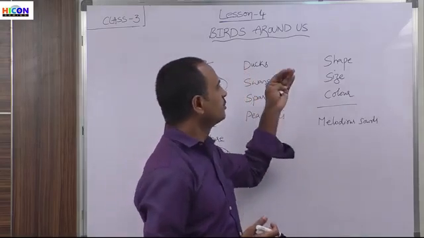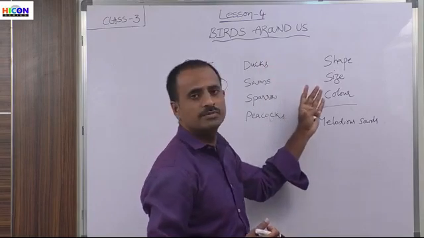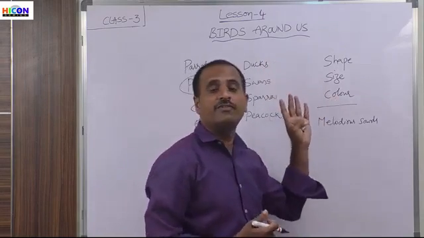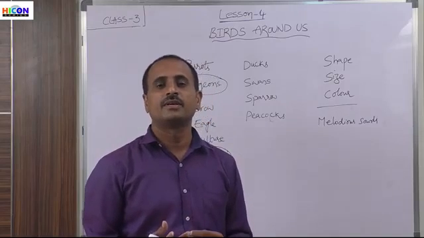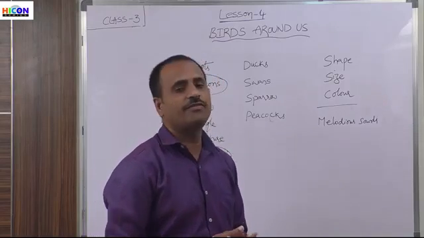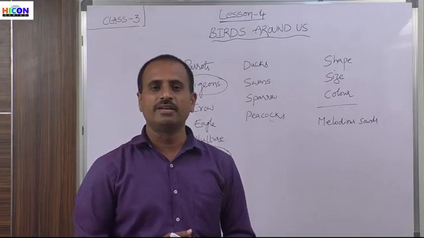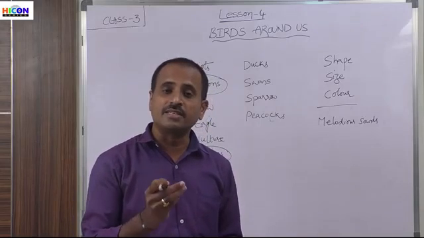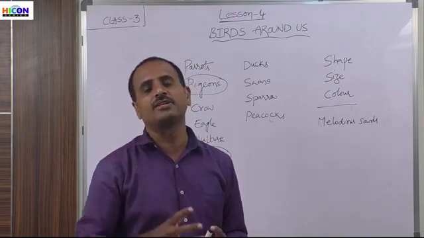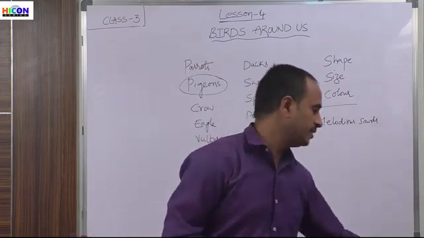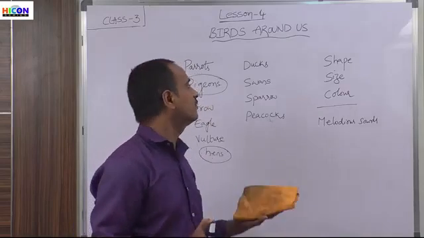And also these birds are different in shape, size, and color. So different birds have different shapes, sizes, and colors. And children, now let us see some properties, that is, some characteristics of the birds. So let us see what the characteristics of the birds are.